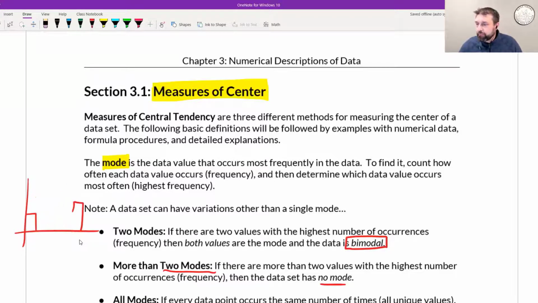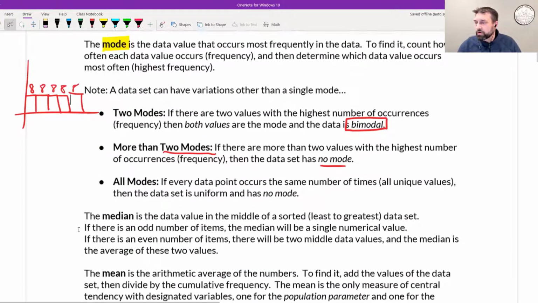So for example, if we had a bar graph that looked something like this, and each one was 8, 8, 8, 8, 8, you'd say no mode. The mode does not exist. There's not one number that has the most frequency. They're all of equal frequency. And so we'd say no mode.